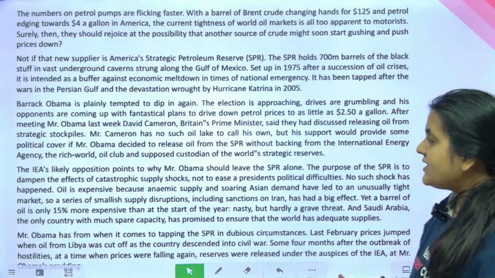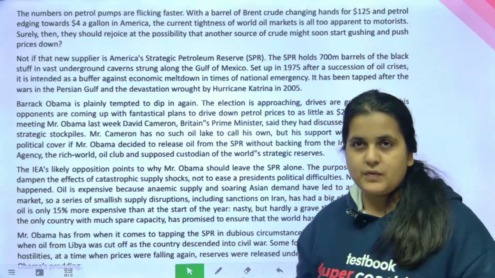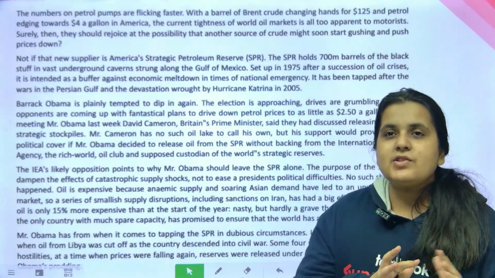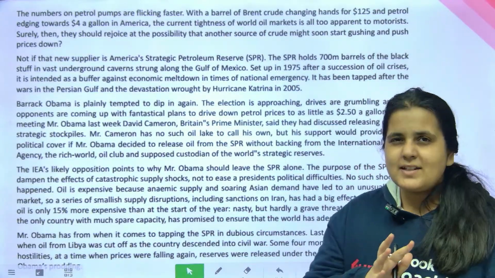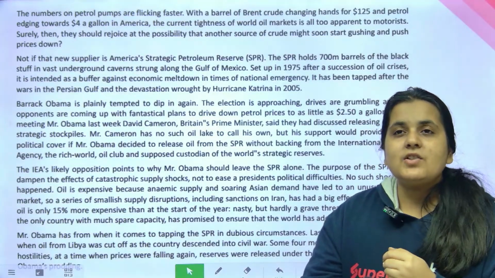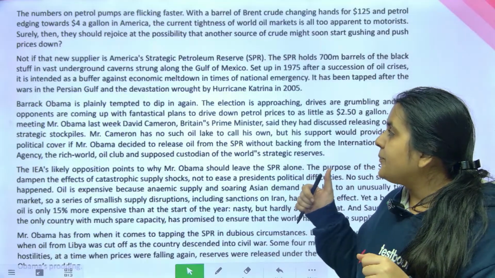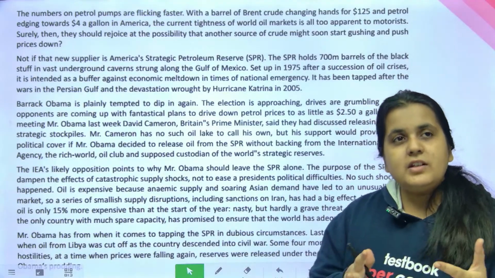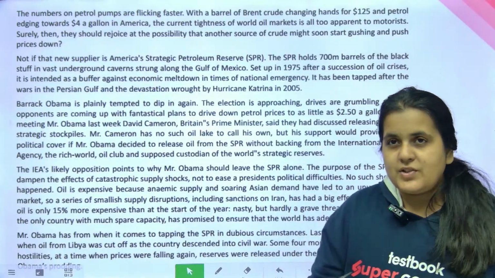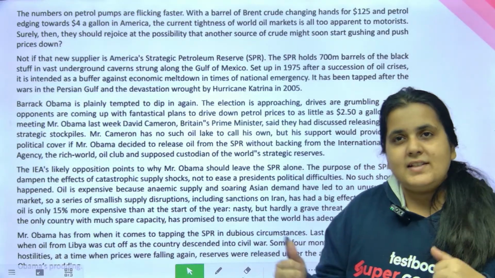So today's RC passage, guys, is slightly different from what we've been doing so far, because so far we've been taking up more psychological passages or sociological passages, humanities-based passages, scientific passages. Hi Saurav, welcome to the session. This passage is a little different because this is the first time we are going down this genre, and of course the questions are important as well. So let's have a look at this.